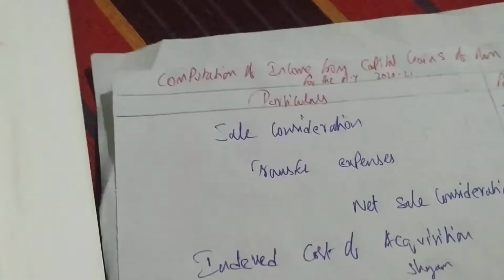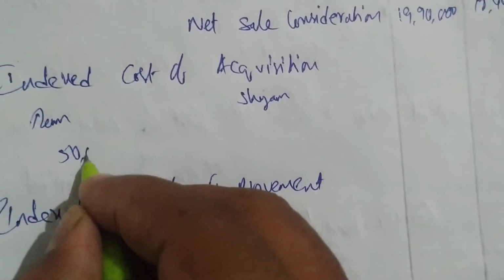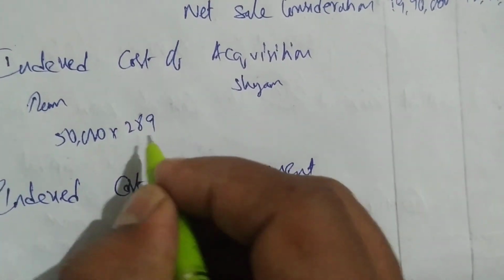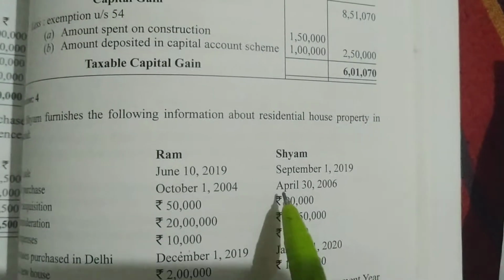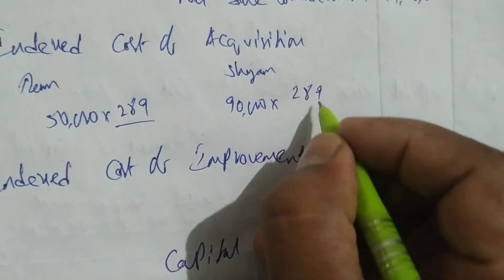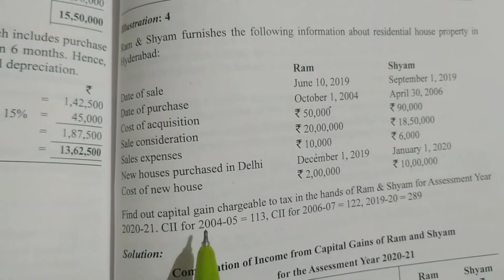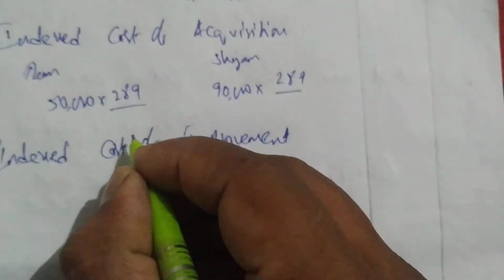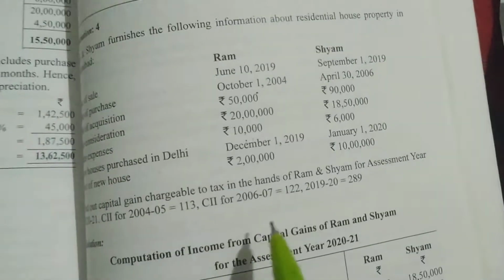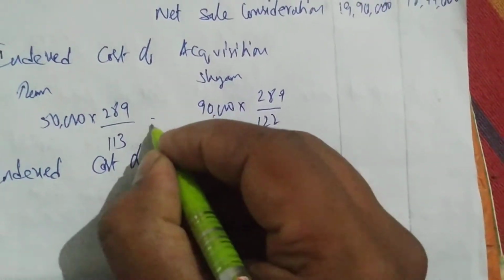Now we have to do index cost of acquisition. So Ram purchased for 50,000, into numerator will be 289, denominator let us see. And Shyam purchased for rupees 90,000, into numerator 289 for both the assessees. Denominator we have to see. Ram purchased in the year 2004. So 2004 CII is 113. So denominator is 113. Next Shyam purchased in the year 2006-07, denominator will be 122. Okay, this we know.